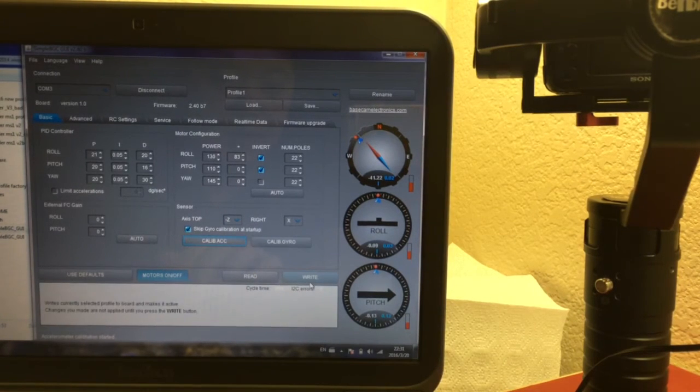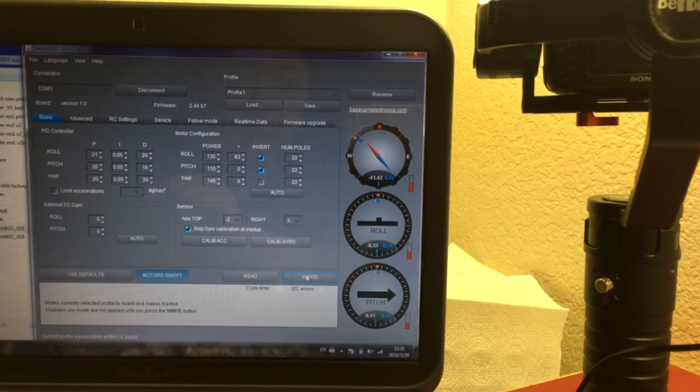Okay. Click write. Okay. After writing, we click calibrate gyro, this button again. Click. Wait for about 30 seconds. Okay, now 30 seconds almost, okay? Now we click write.